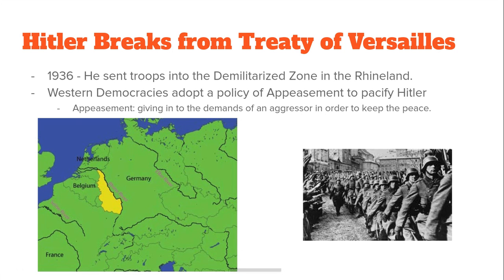At this point, Western democracies are going to adopt a policy of appeasement. This is a huge vocab term, folks, that comes up on the Regents all the time. And basically, appeasement means giving in to the demands of an aggressor in order to keep the peace. So, for instance, if I go into the lunchroom and a bully comes up to me and says, "Give me your milk money or I'll punch you," I'm going to give him my milk money to appease him, right? So that's what a lot of the European democracies are doing in order to appease Hitler.